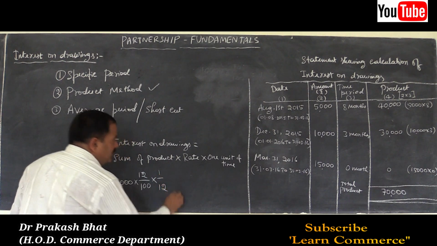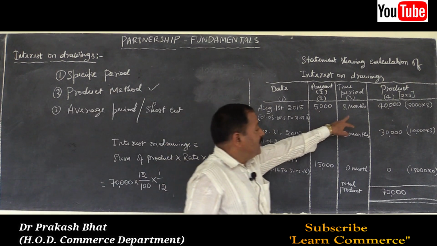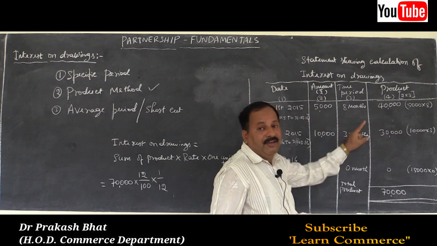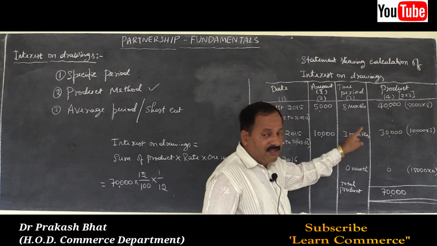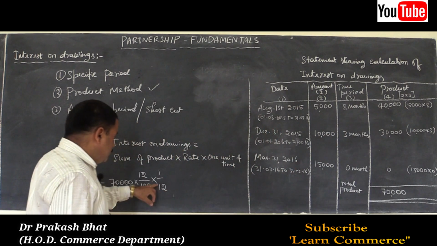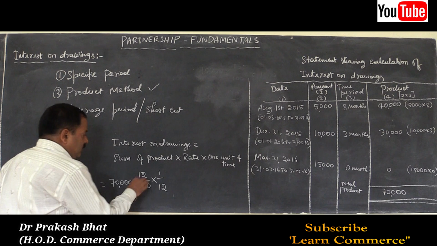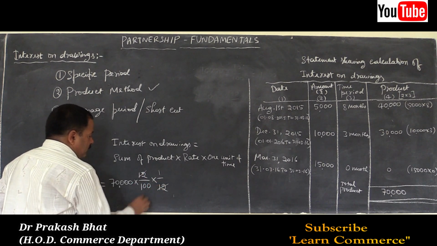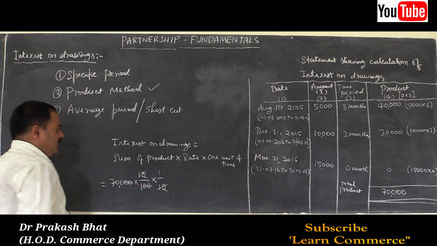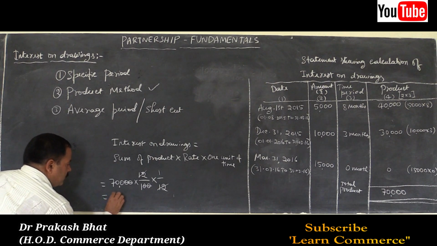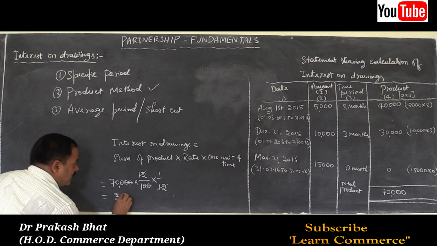1 unit of time, in the sense, we have calculated in months here. So 1 month is the 1 unit of time. Unit of time is month here, so we take 1 month. How to write? 1 by 12. Now cancel this 12 and 12, zeros. Now the total amount of interest on drawings is equal to rupees 700.